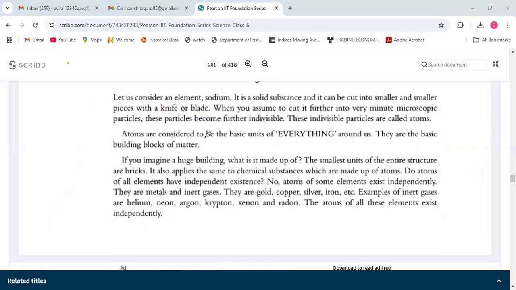So atoms are considered to be the basic unit of everything around us, the basic building blocks of matter. This is the definition. If you see a whole building, its entire structure is made up of bricks, okay? And bricks are made up of cement. Cement is made up of some type of elements. These elements are made up of atoms, and further dividing, we get matter.